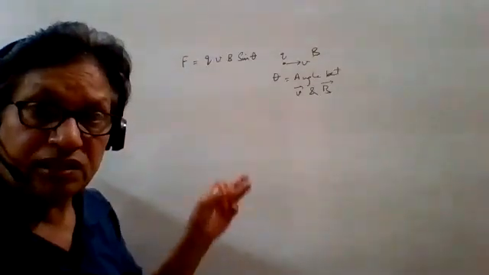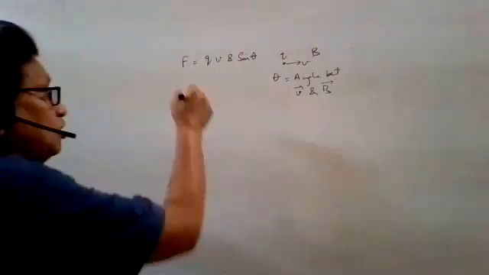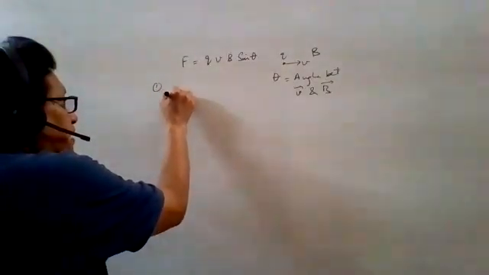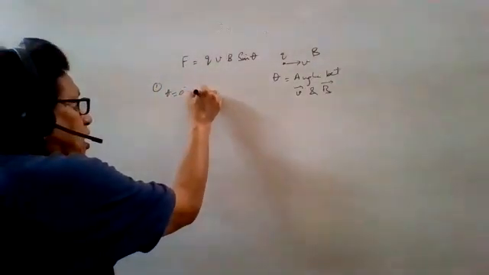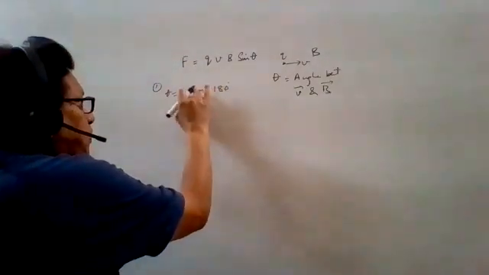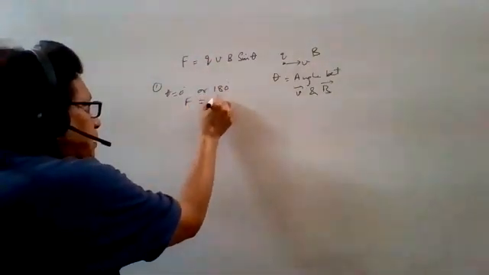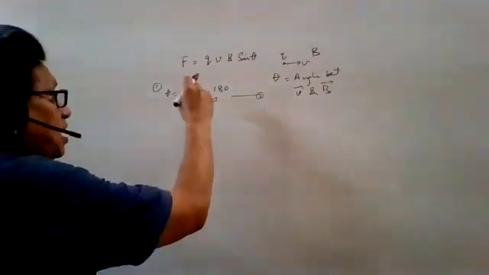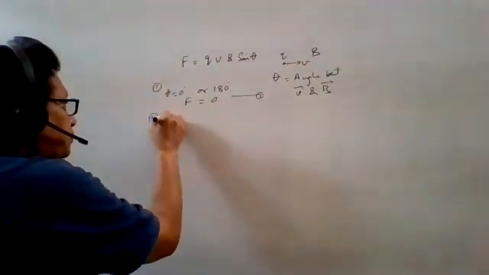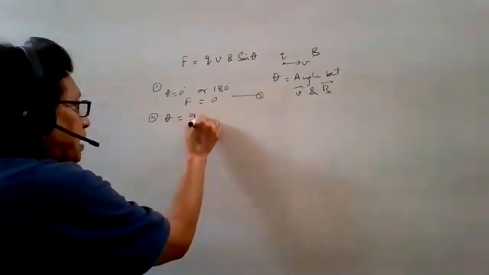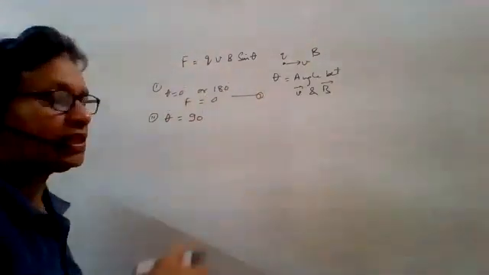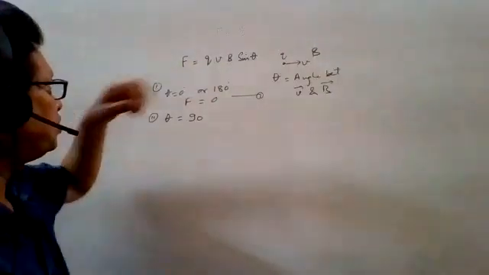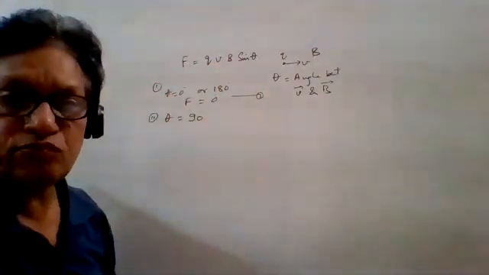Even then, there are two fields. So the first case: if theta is equal to 0 degrees or 180 degrees, in both cases force will be 0. Now the second case, if theta is 90 degrees, other than 0 or 180. In that case, sin 90 is the maximum, 1.